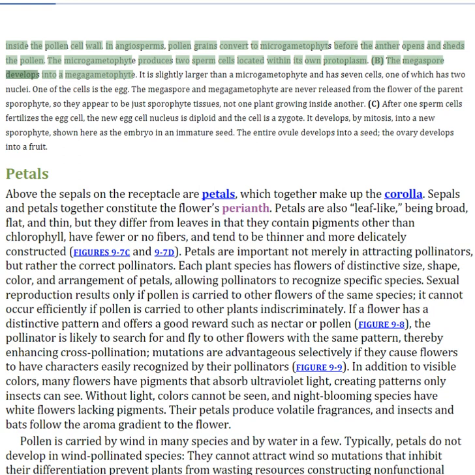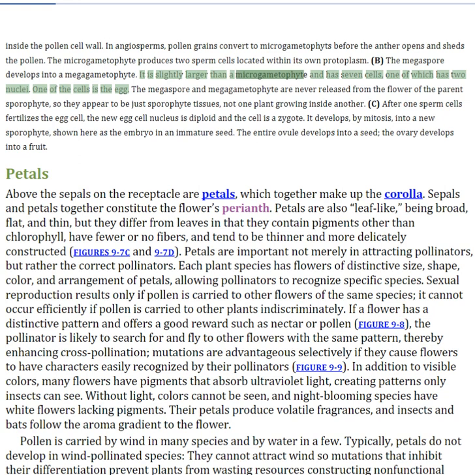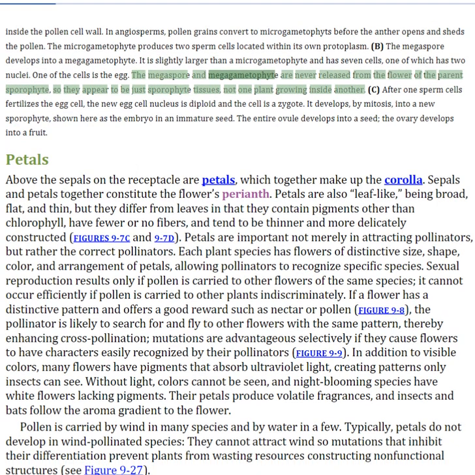The megaspore develops into a megagametophyte. It is slightly larger than a microgametophyte and has 7 cells, one of which has 2 nuclei. One of the cells is the egg. The megaspore and megagametophyte are never released from the flower of the parent sporophyte, so they appear to be just sporophyte tissues, not one plant growing inside another.